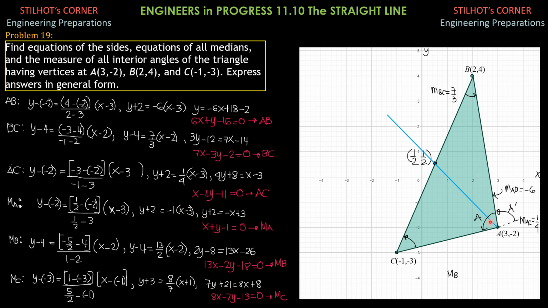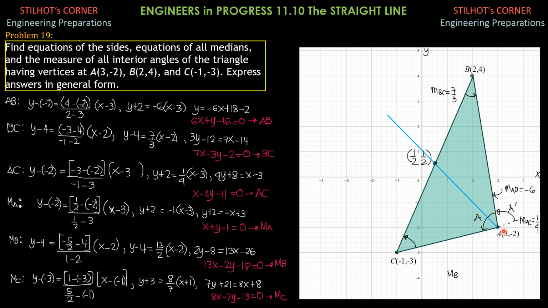The slope of this median through A is negative 1. Simplifying, y plus 2 equals negative x plus 3. In general form, x plus y minus 1 equals 0. So that's the median through A.